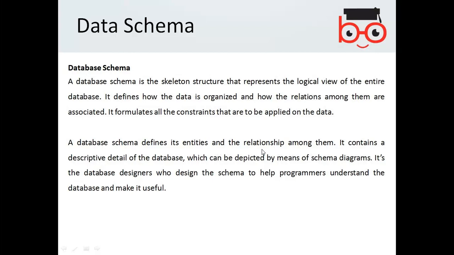Like if you have a database and a table, how one or more tables are interrelated, how they should be stored physically, how they should look externally. This is about the database schema.